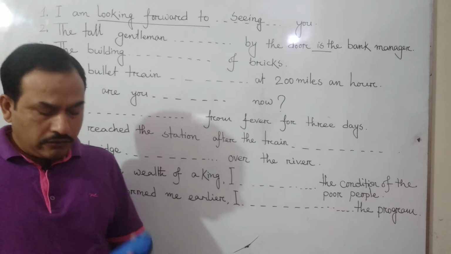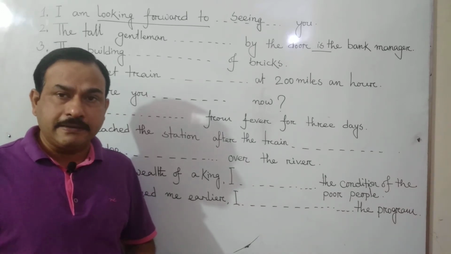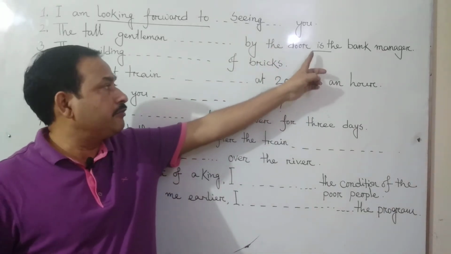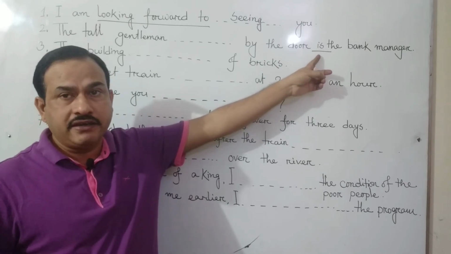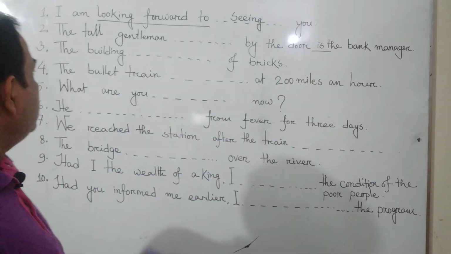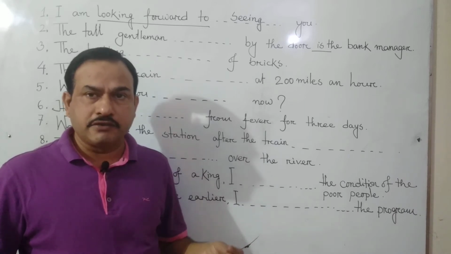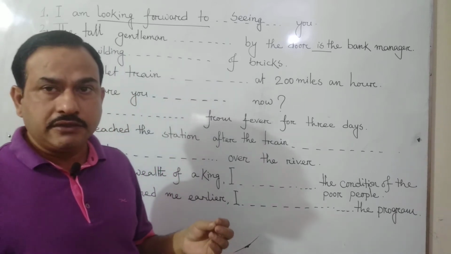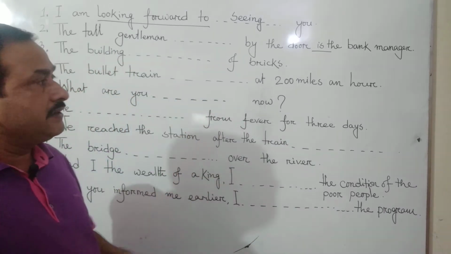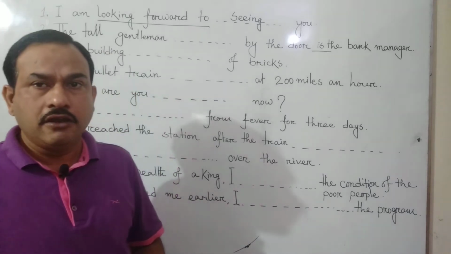So, you know it very well, the followers and viewers of my channel. In a simple sentence, we can use only one principal verb. Only one principal verb is already here, this is. So, we cannot use another principal verb here because it is a simple sentence. So, we have to use a verb, but it will be in the participle form, that is non-finite form, not finite verb, not principal verb.